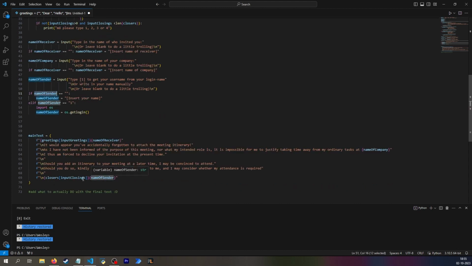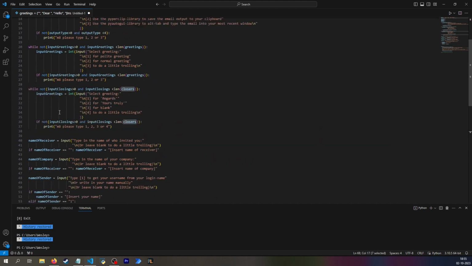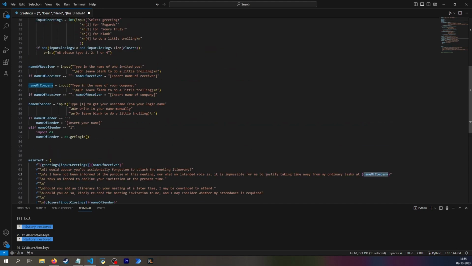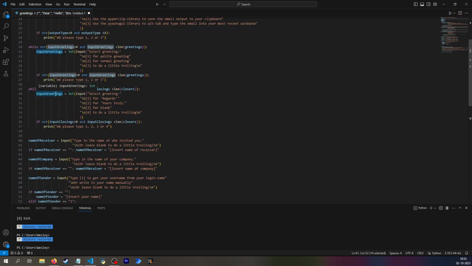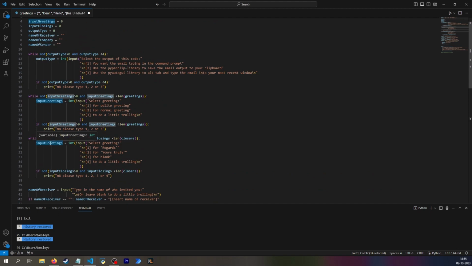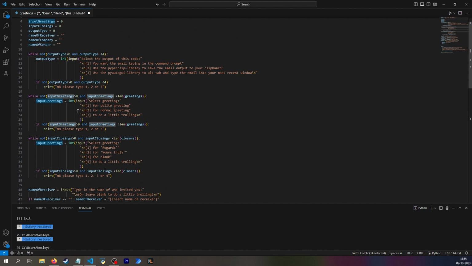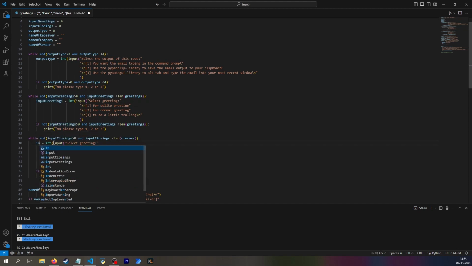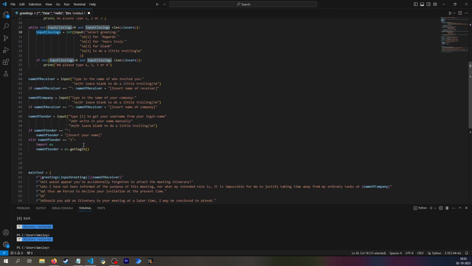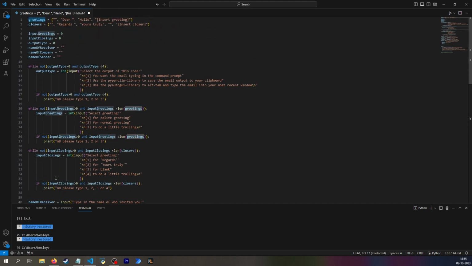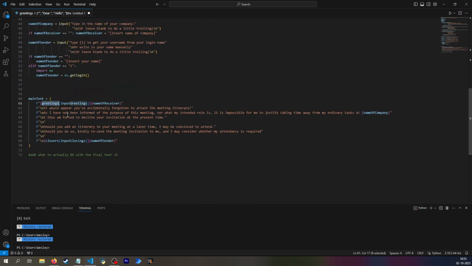I have name of sender, input closing comes up here, closers comes up here, and name of company is there. And this is super nice, the highlighting in Visual Studio Code, so I can see actually where all of this happens. And that means I messed up, and that was super nice because I wouldn't have seen that otherwise. Here, that's the danger of copy pasting, because this is about the greetings, so this should be input greetings, but this should be input closings. And now that's fine. So that was very fortunate I chose to do that. And greetings, greetings, greetings. That's all very nice. And my main text, I don't have to do anything to that.